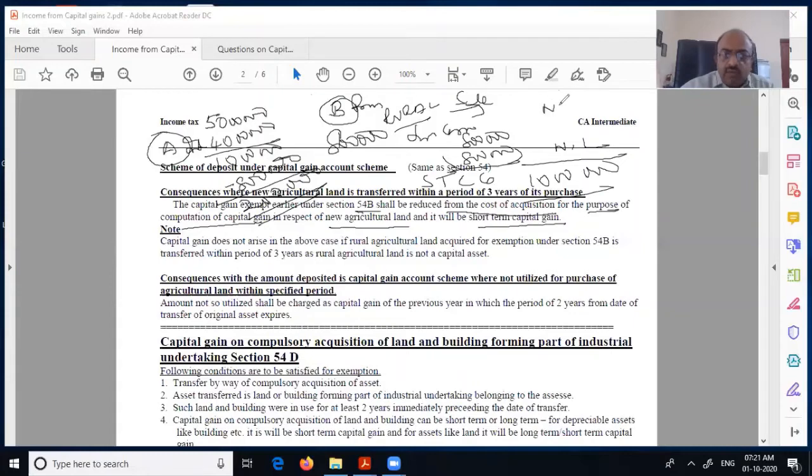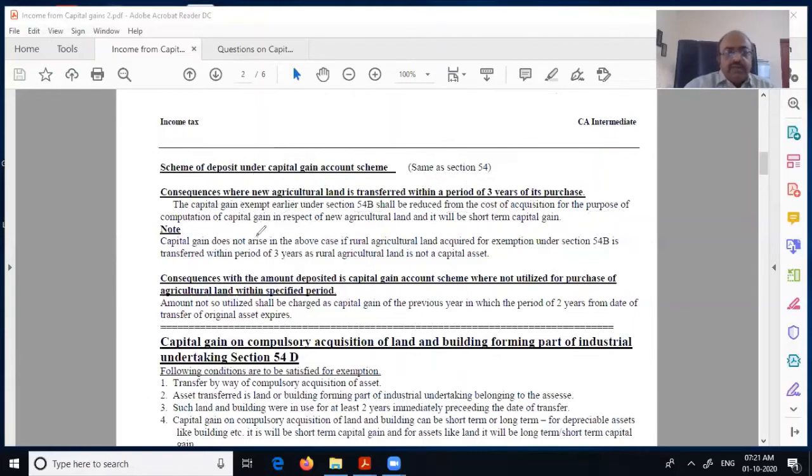This is nil. Why? Because this is not a capital asset under capital gain. Therefore, there is no problem. There is nothing that is capital. Don't need to work. So that is what it is all about. Will be reduced as short term.